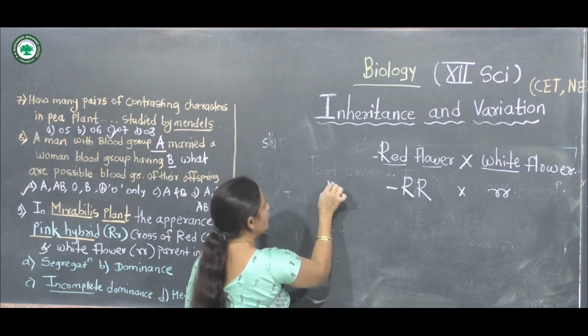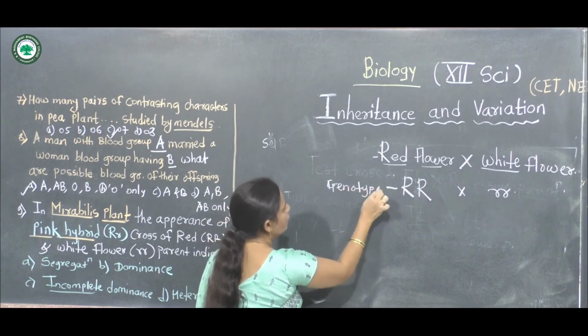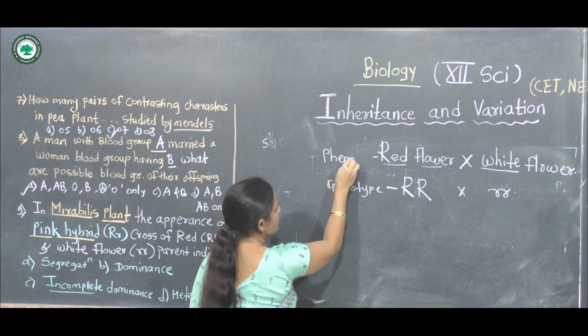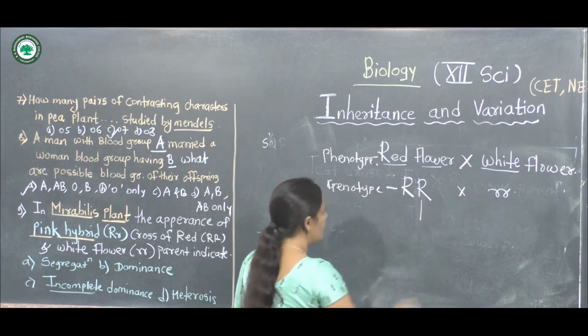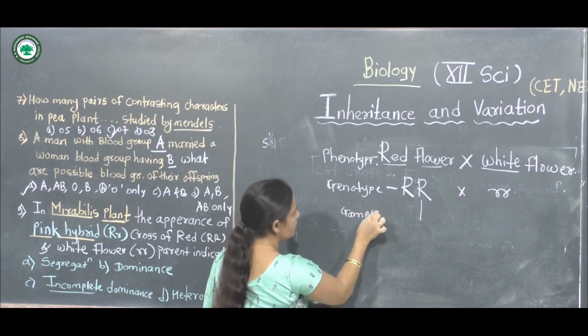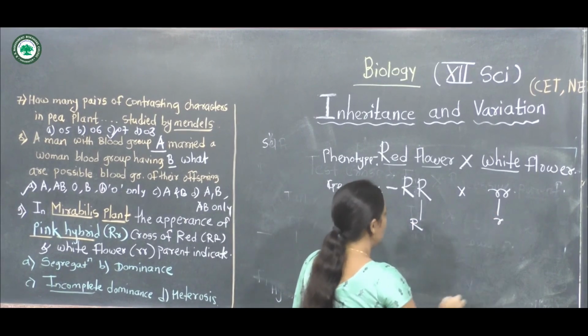These are the parents' genotypes. The gametes formed are capital R and small r.